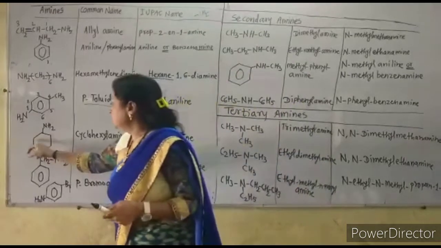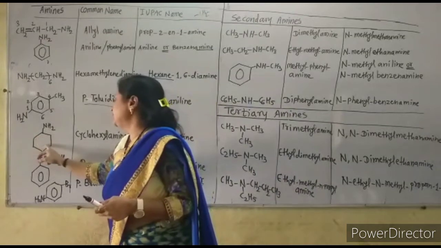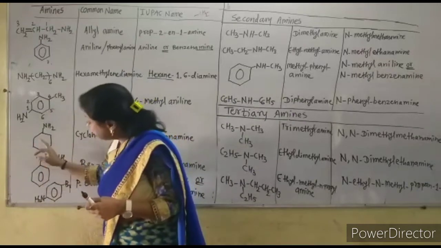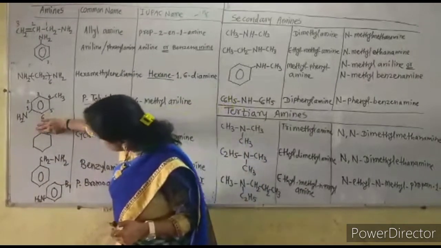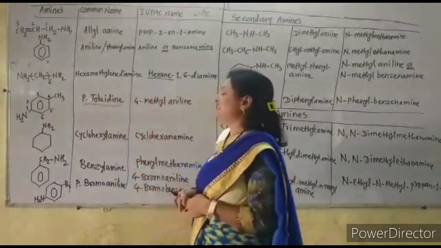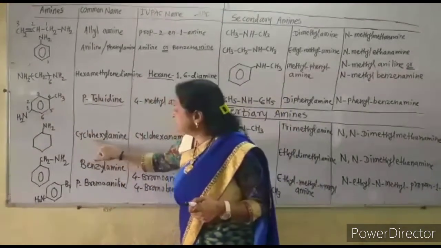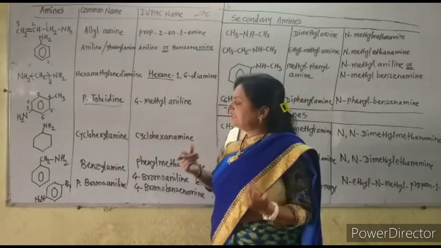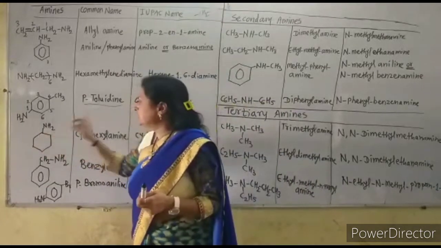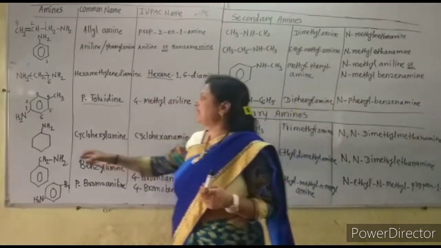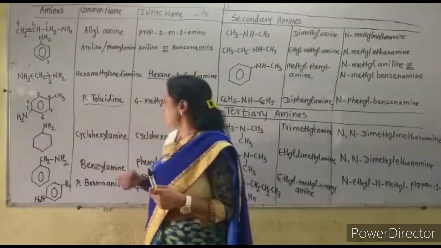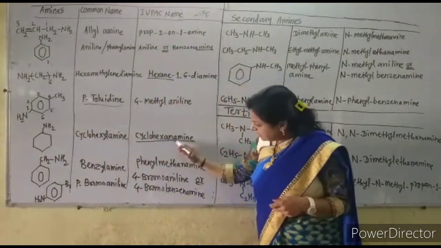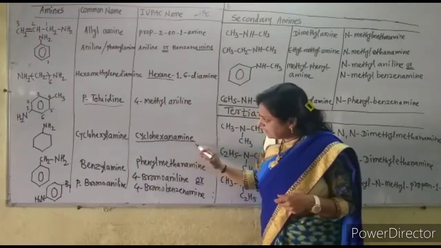Now this is not the unsaturated ring as that of the benzene ring. This is a saturated ring. That means this is cyclohexane, to which the NH2 group is attached. So the common name is cyclohexyl amine. But we know that if there is the NH2 group present on the alkyl group, we write down the parent name and only replace E by the amine. So it is cyclohexanamine. Only replace this E of the cyclohexane by the word amine.